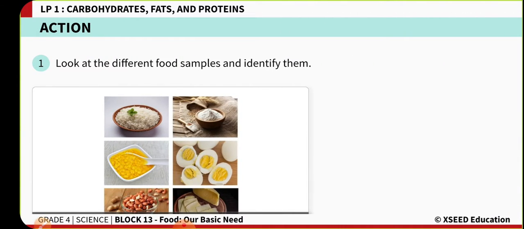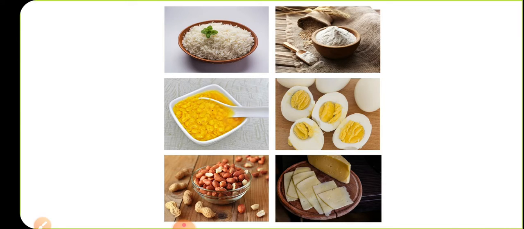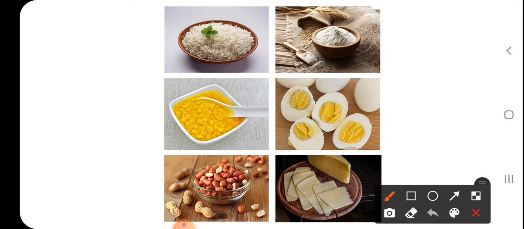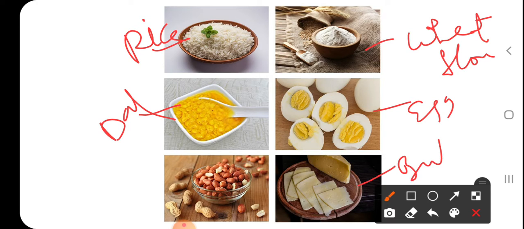Okay, before starting the class, let us do a small activity. Observe the given pictures carefully, children. In these pictures, you have rice, dal, wheat flour, egg, butter, and nuts. Okay, so these are some of the food substances that are there on the screen.